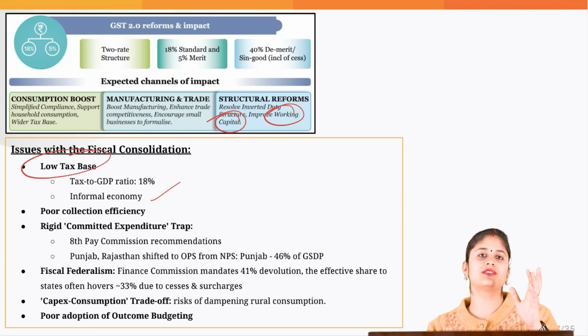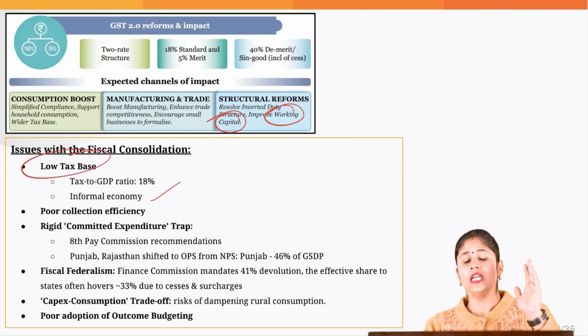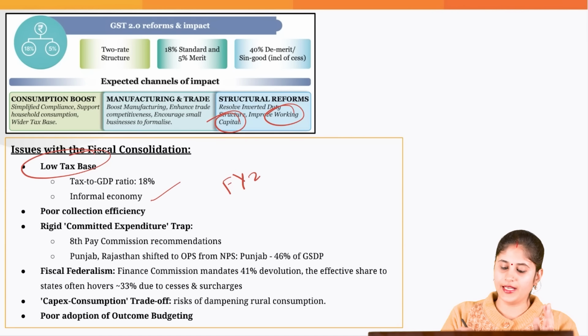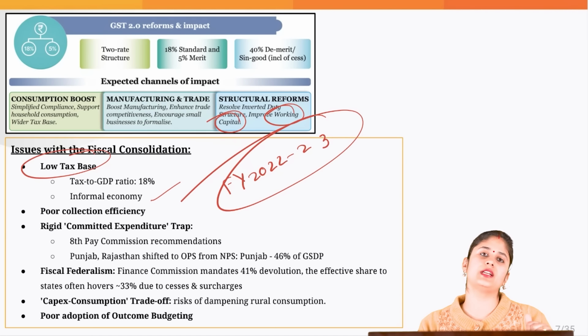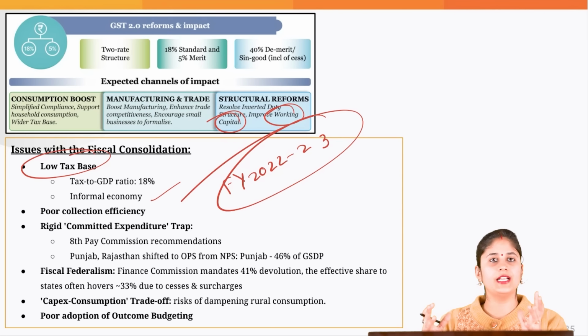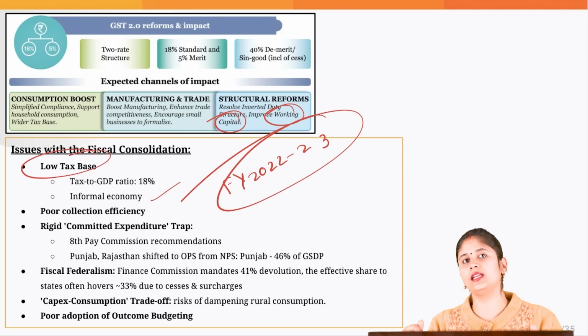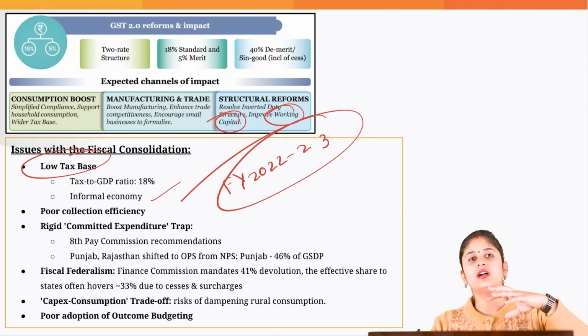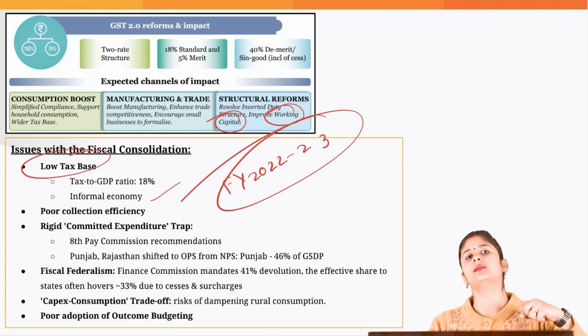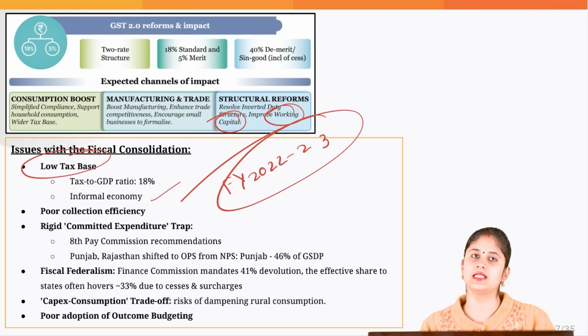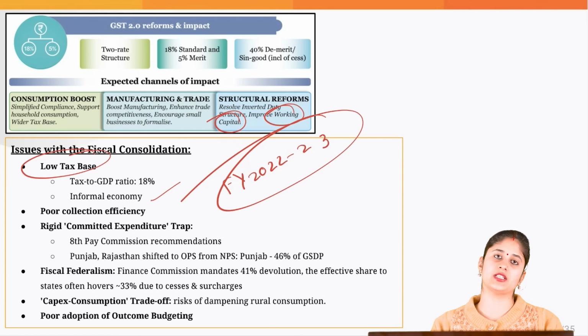According to the Ministry of Statistics and Programme Implementation, if you go by their data of financial year 2022-23, this informal economy contributes around 45% to the GDP. And more than 80% of our workforce is actually employed in the informal economy. It becomes very difficult for the government to figure out the actual income earned by the people working in the informal sector. So that again reduces our tax base.